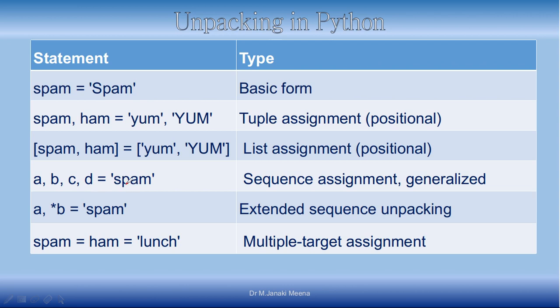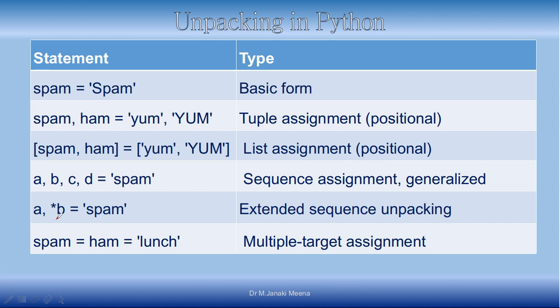Because strings, lists and tuples are all sequences, we can also assign like this. I am assigning a string to 4 variables: A, B, C, D is spam. Then A will be assigned S, B will be assigned P, and so on.